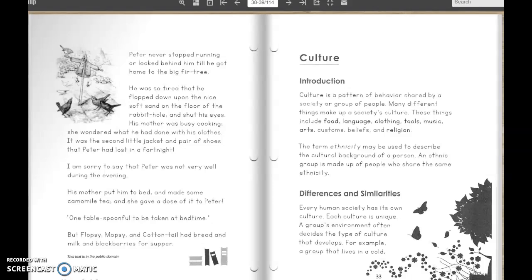All right, we're reading on this right side over here. So, culture, introduction. Culture is a pattern of behavior shared by a society or a group of people.